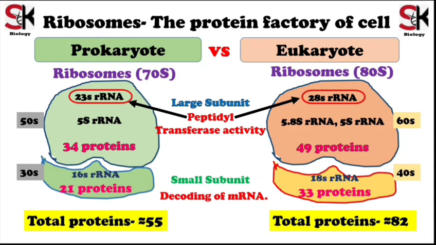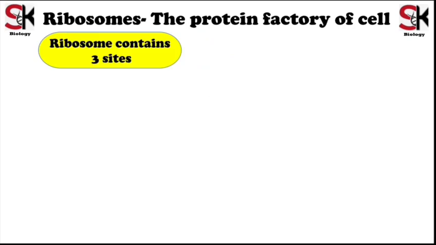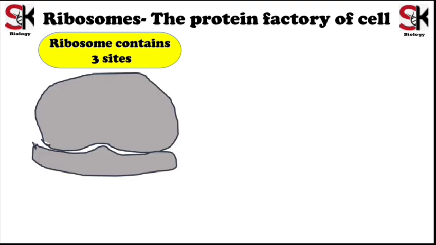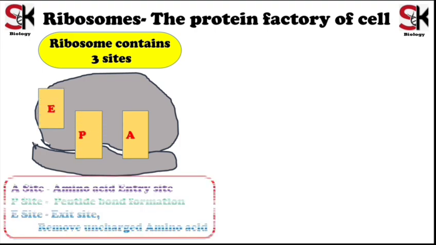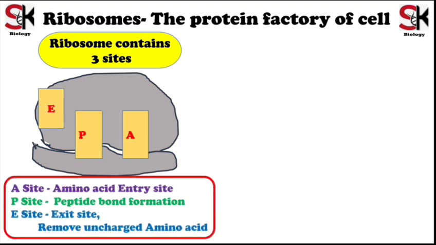Peptidyl transferase activity in prokaryotes is due to 23S ribosomal RNA, and in eukaryotes it is because of 28S rRNA. One common structural feature of ribosomes in eukaryotes and prokaryotes is that they contain three sites, A, P and E site, each with a specific function. The A site is for amino acid entry, the P site is for peptide bond formation, and the E site is the exit site for removal of uncharged tRNA.